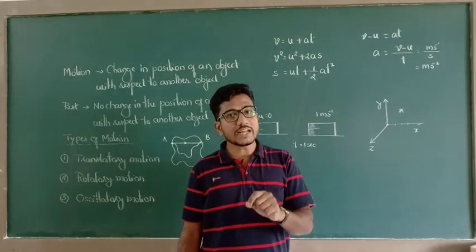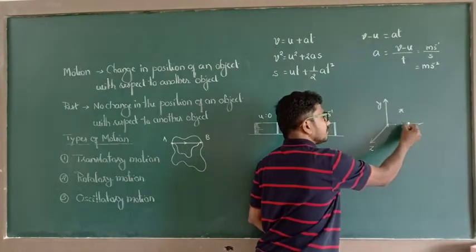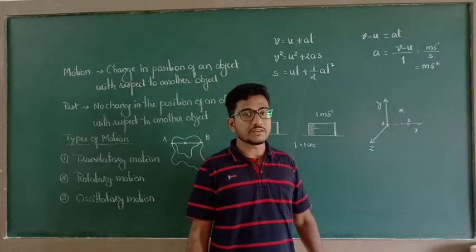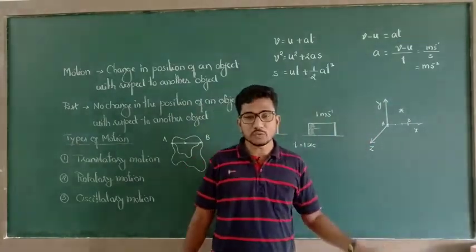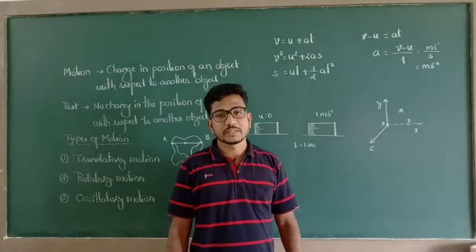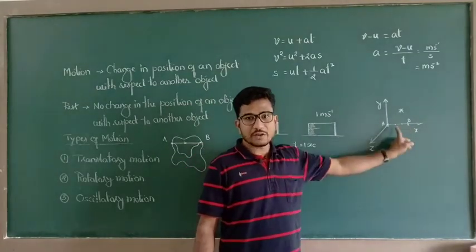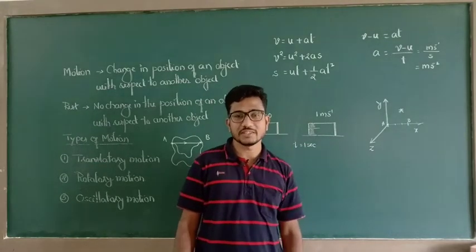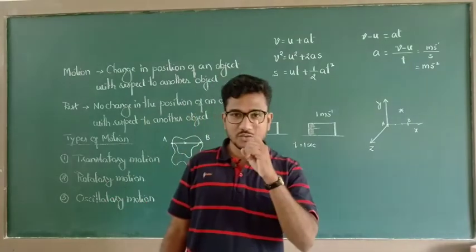See here, in one-dimensional motion, you just imagine yourself between these 2 points. This is A, this one is B. Imagine there is no other way to go from A to B, you have to go along this path only. There is no alternate way, only one way is there to reach B from A. In this instance, we can say distance is equal to displacement. So distance is equal to displacement only in the case of one-dimensional motion.